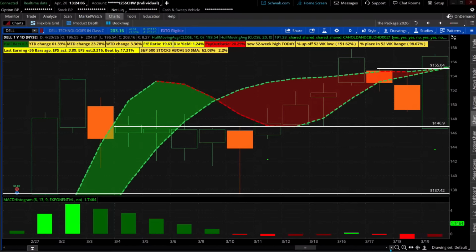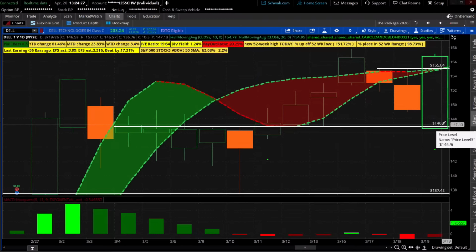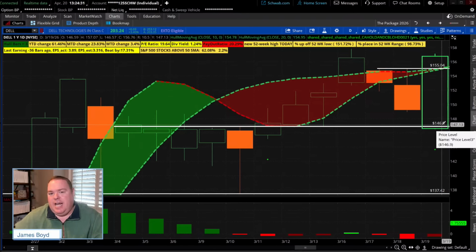Now, again, when you see a candle where you almost have to pull out a yardstick to measure it, you know that you're going really back to entry number 3. Midsection of that green candle is right around 152. The open of it is about 146.5. Now, that day right there on the right-hand side, March 19th, there's your hold day. If you were waiting for the dip, there it is. If you said, hey, James, I'm going to buy it intraday, there you go.